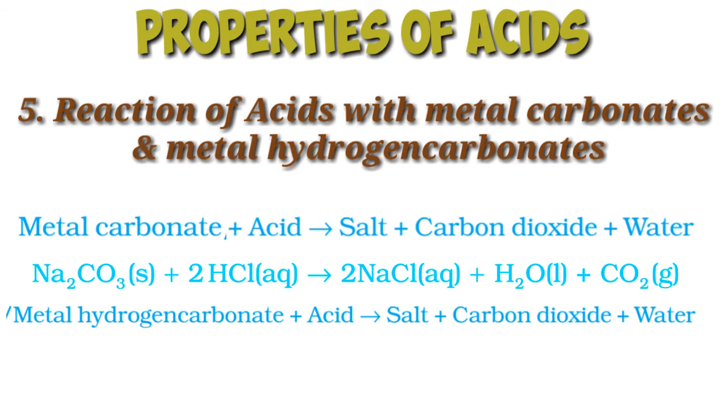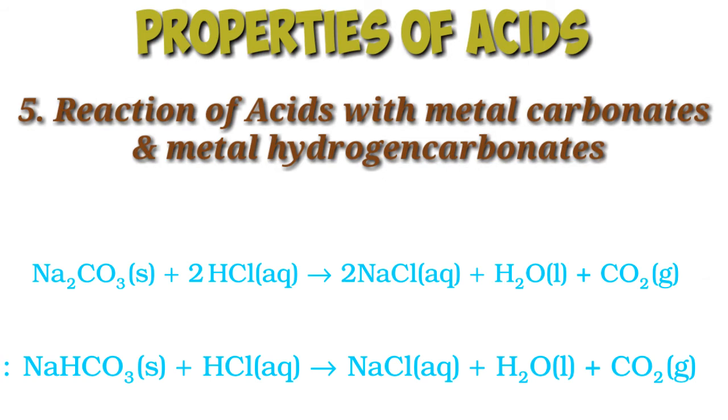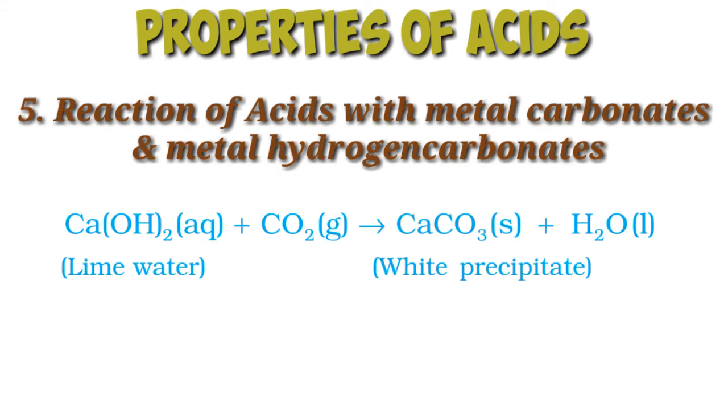The carbon dioxide gas is formed in the form of brisk effervescence. When dilute hydrochloric acid reacts with sodium hydrogen carbonate, then sodium chloride, carbon dioxide and water are formed. Thus, acids react with the carbonates and bicarbonates, otherwise called hydrogen carbonates, to evolve carbon dioxide gas. When carbon dioxide gas is passed through lime water, the lime water turns milky due to the formation of a white precipitate of calcium carbonate.